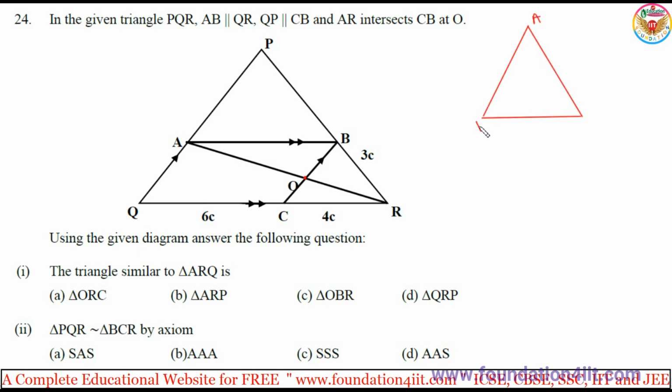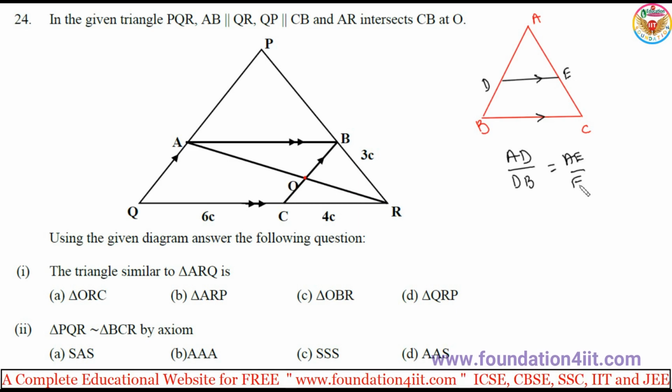In a triangle ABC, if a line is parallel to one of the sides, so DE is parallel to BC, then AD by DB is equal to AE by AC. Basic proportionality theorem says AD by DB is equal to AE by AC. There is one more rule: triangle ADE is similar to triangle ABC.